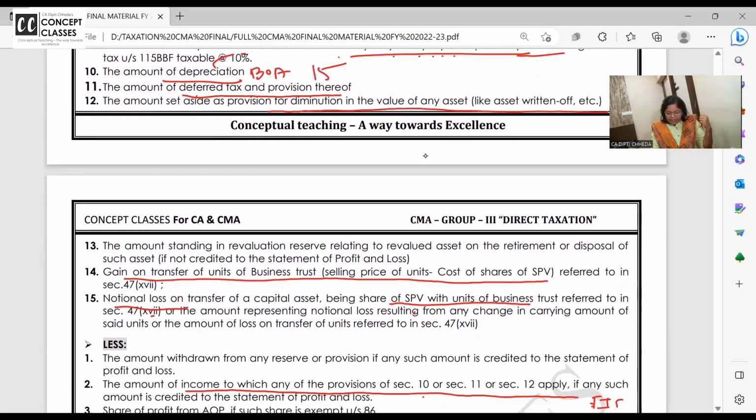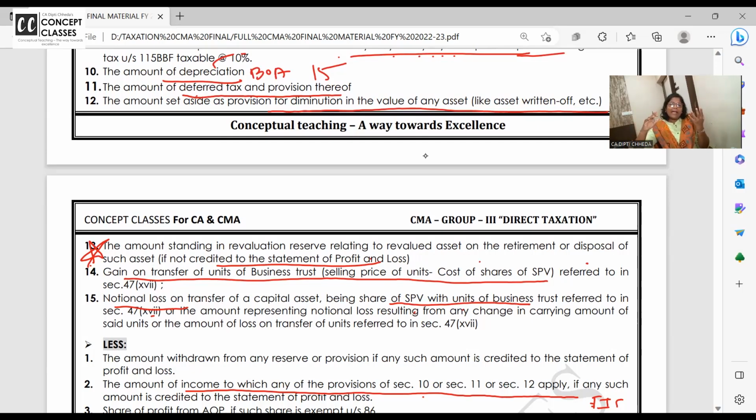Amount standing in the revaluation reserve relating to revalued asset on the retirement or disposal of asset. This is nice now. If not credited. What is this? Many times I have a revaluation reserve for plant and machinery, for furniture, all. And this plant and machinery I have discarded. खराब हो गया था plant and machinery. So I discarded and sold it on OLX. Now that plant and machinery is gone.